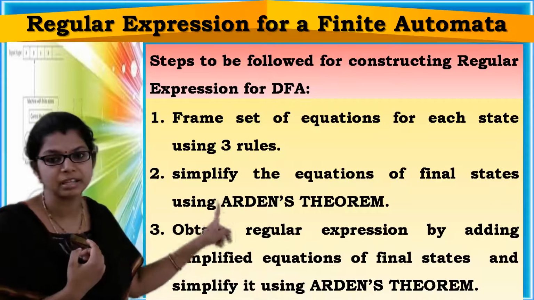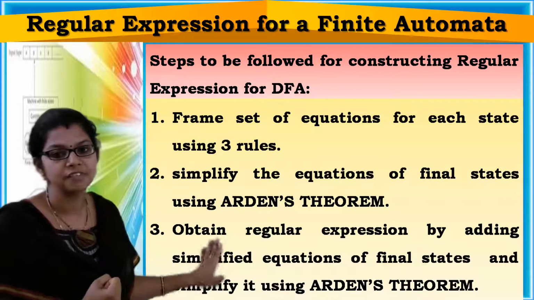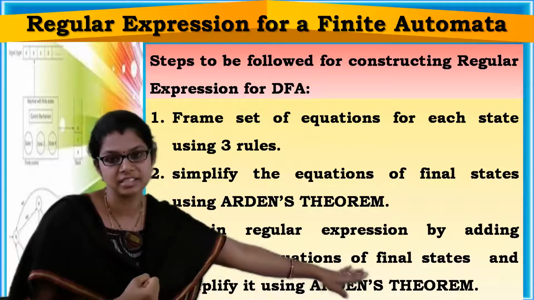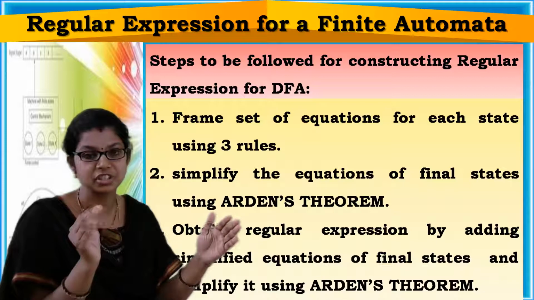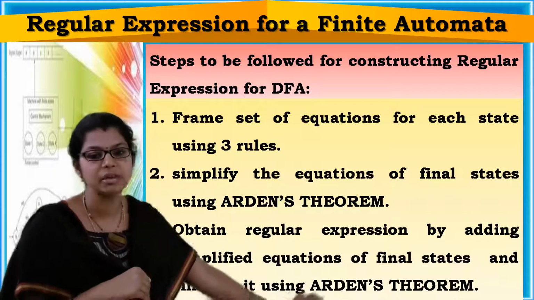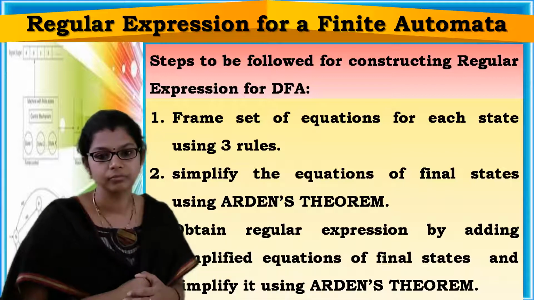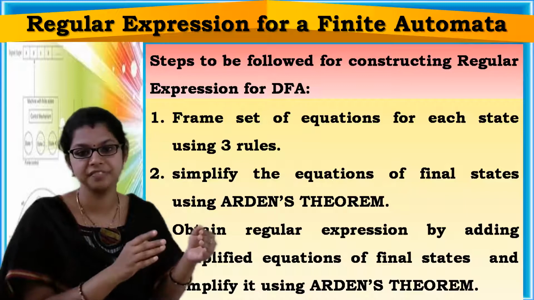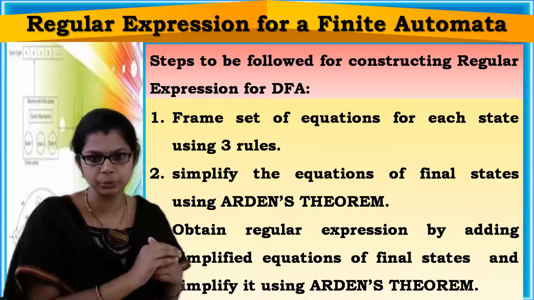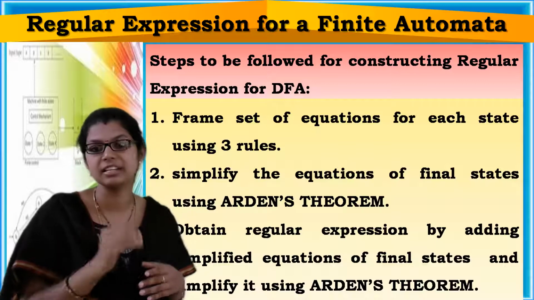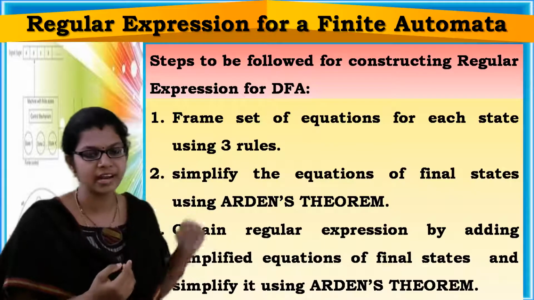We have simplified them by using Arden's theorem, right? Now, by adding the simplified equations of final states, you will get one equation. If required, you can simplify it again by using Arden's theorem. So first, frame the set of equations for a DFA using those three rules, then simplify the equations of the final states using Arden's theorem.